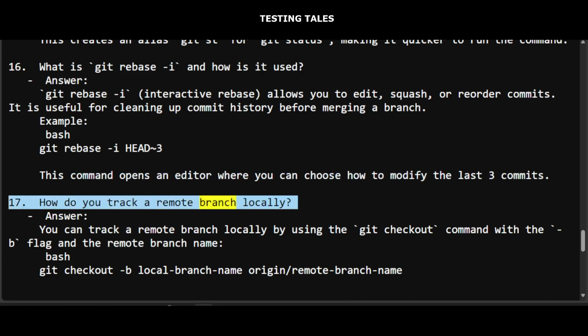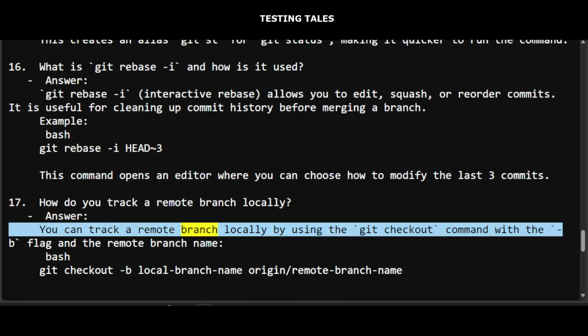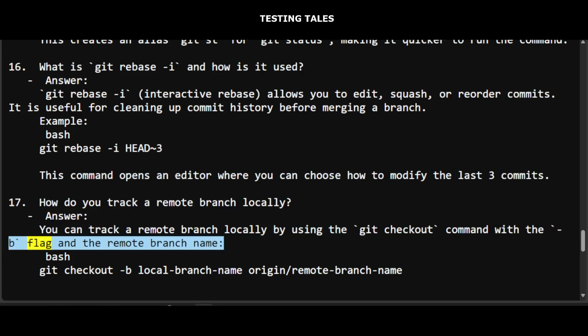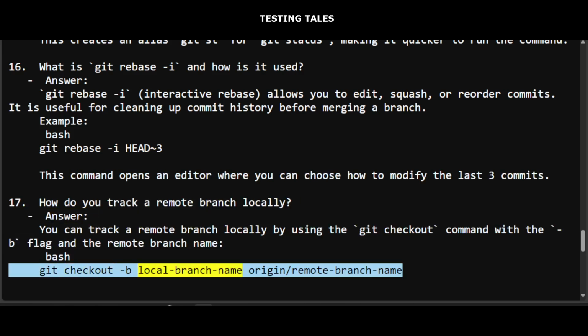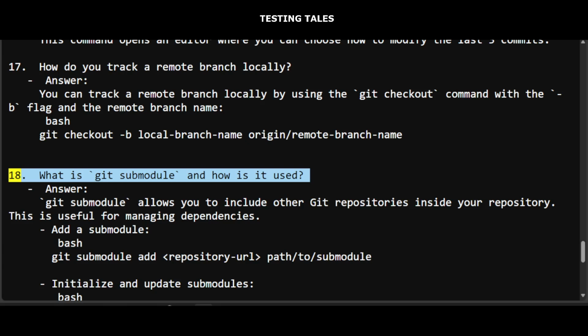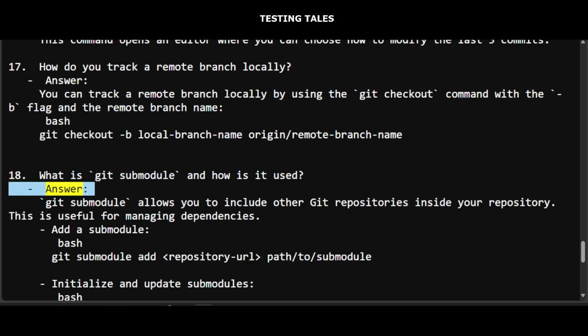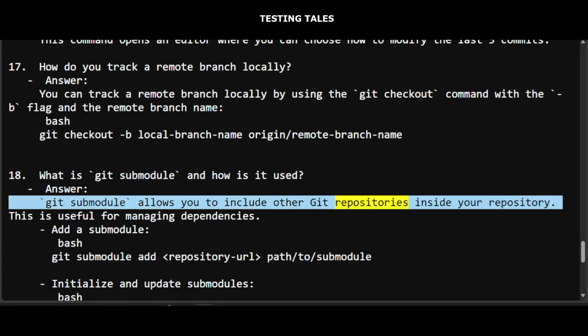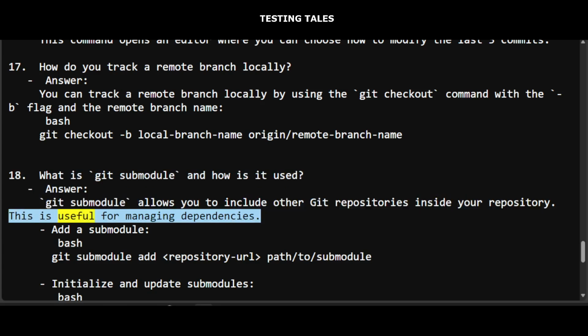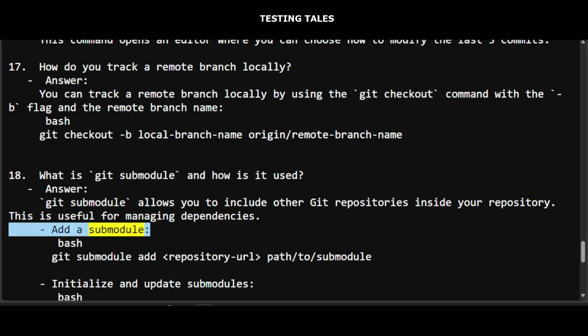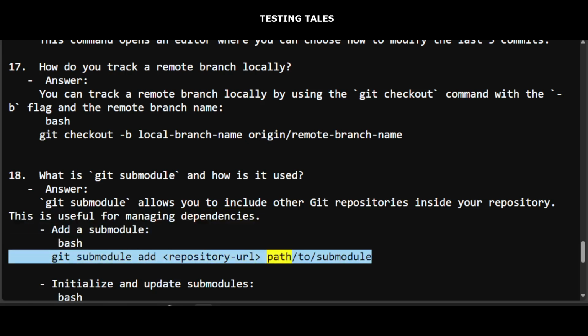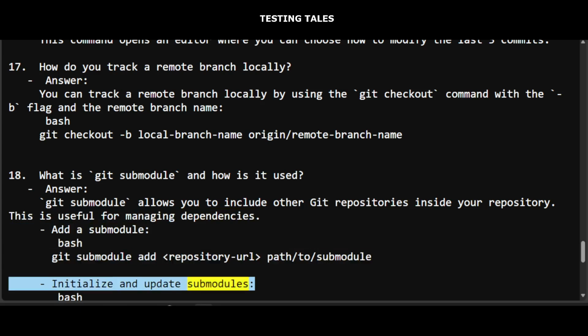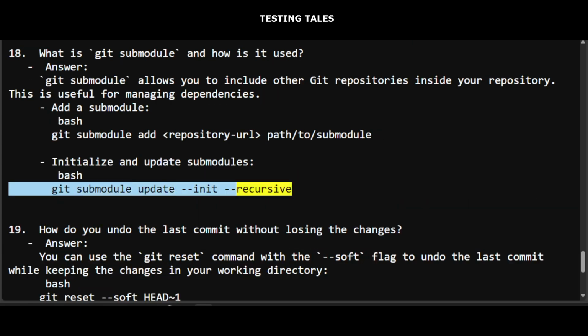17. How do you track a remote branch locally? Answer: You can track a remote branch locally by using the git checkout command with the -b flag and the remote branch name, git checkout -b local-branch-name origin/remote-branch-name. 18. What is git submodule and how is it used? Answer: Git submodule allows you to include other Git repositories inside your repository. This is useful for managing dependencies. Add a submodule, git submodule add repository-URL path/to/submodule. Initialize and update submodules, git submodule update --init --recursive.